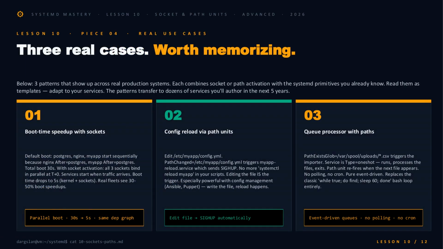3 patterns worth burning into memory. First, socket activation at boot. Postgres, Nginx, your app. All 3 sockets bind in parallel at T0, services start when traffic actually arrives, and a 30-second boot collapses to 5. Second, a path unit on your config file calls a reload service that sends SIGHUP. Ansible writes the file, the reload just happens. Third, PathExistsGlob on a spool directory drives a one-shot importer. No polling, no cron, no while true sleep 60 bash loop, event-driven end-to-end.